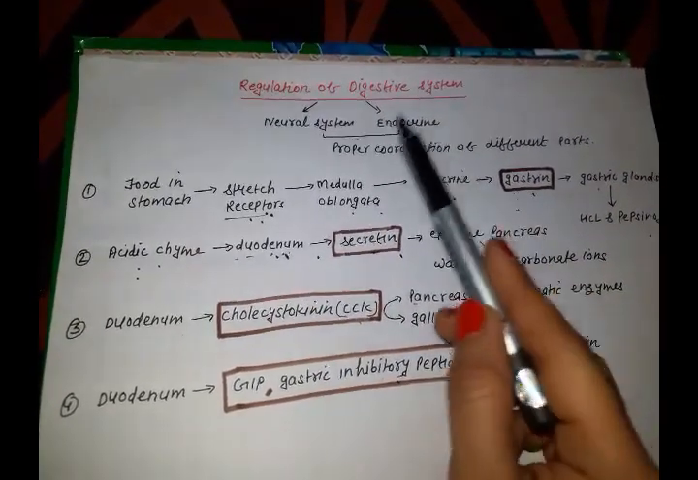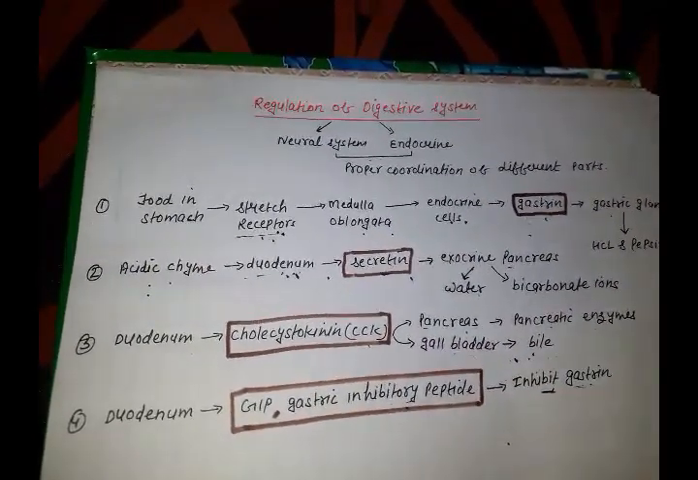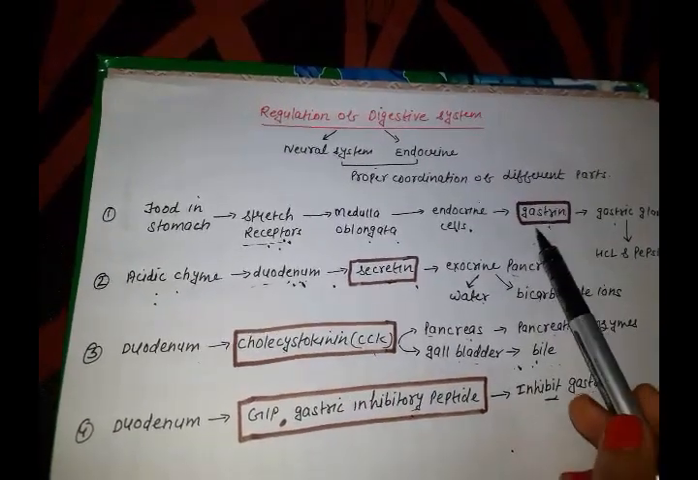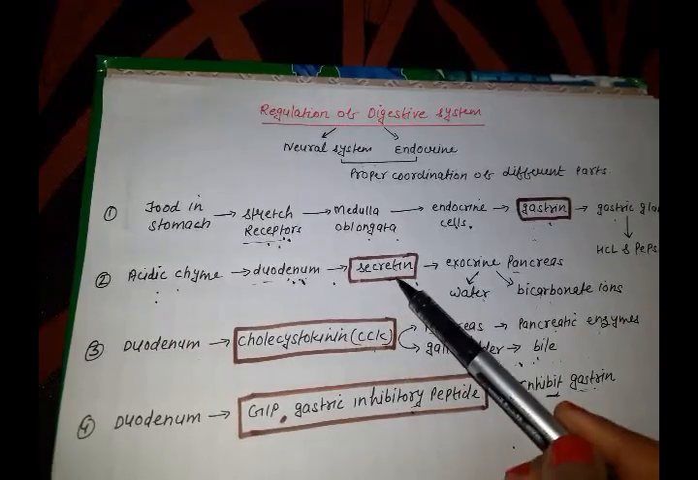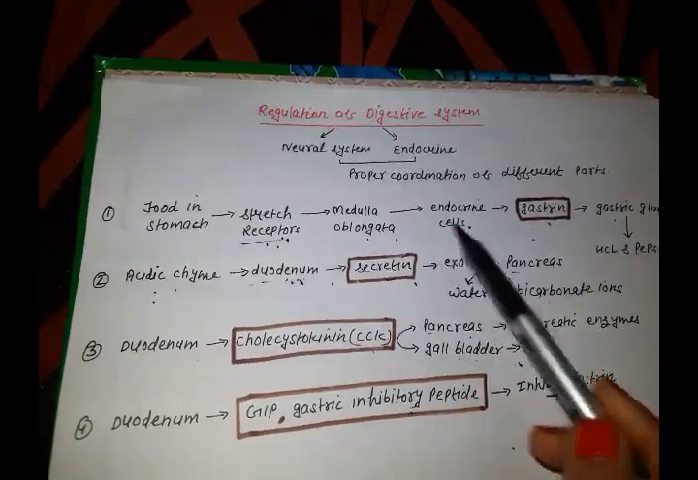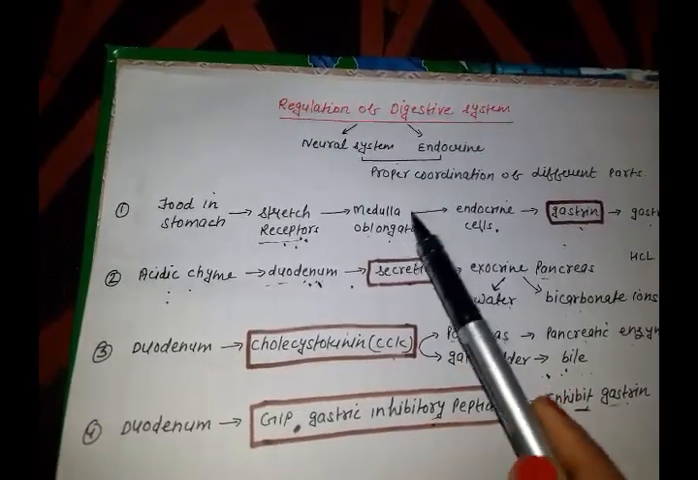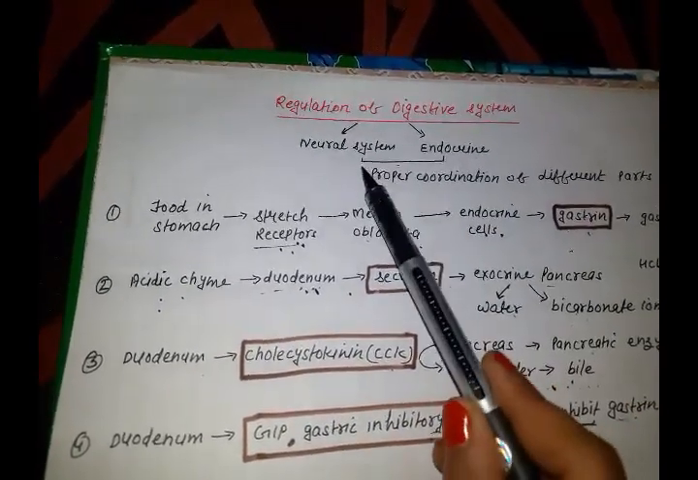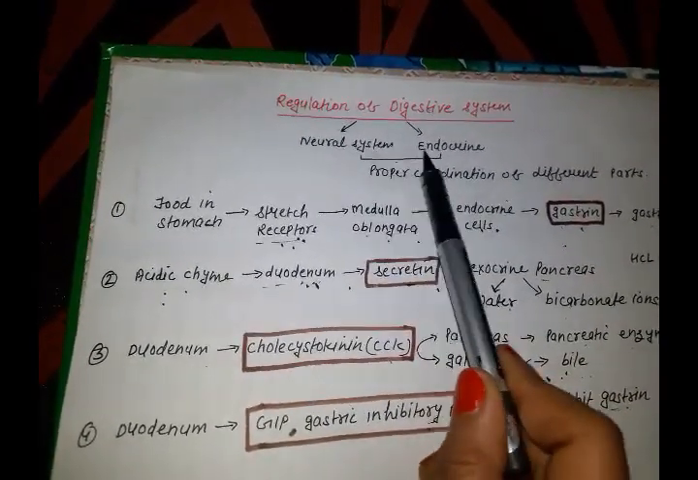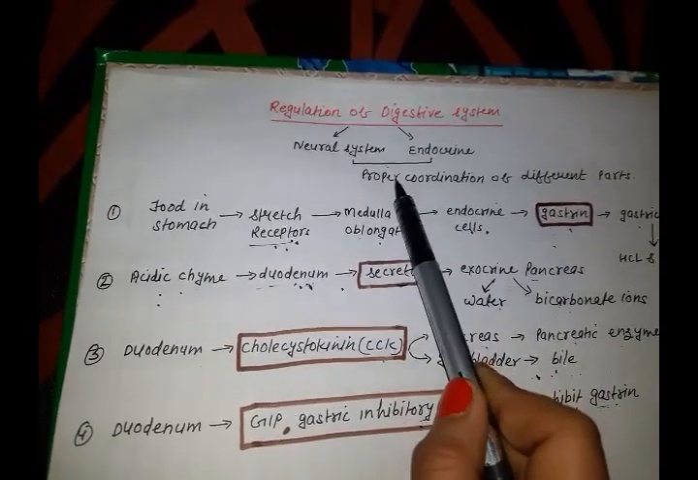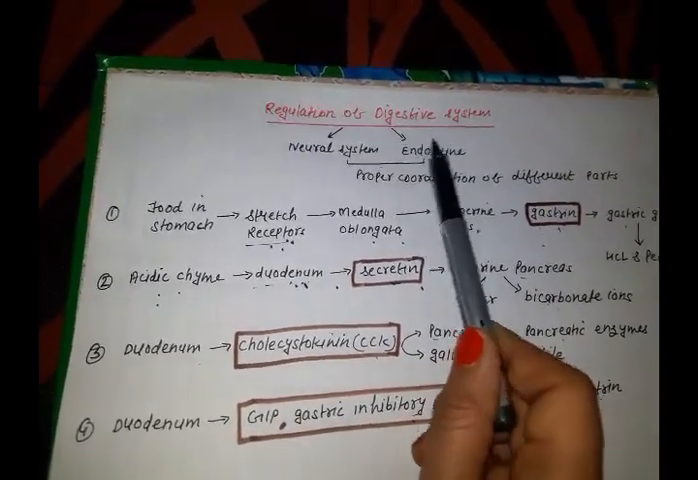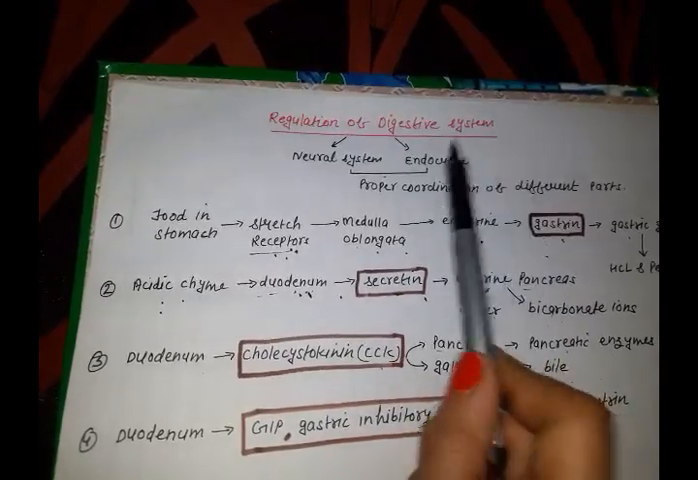Fine. So this was all about the regulation of the digestive system. These four types of hormones of the gastrointestinal tract take part in this process, and the medulla oblongata of the brain. Let's revise our topic. Both of these systems work together and coordinate with the different parts of the digestive system and then regulate our digestive system.